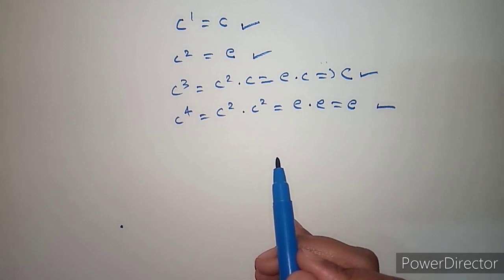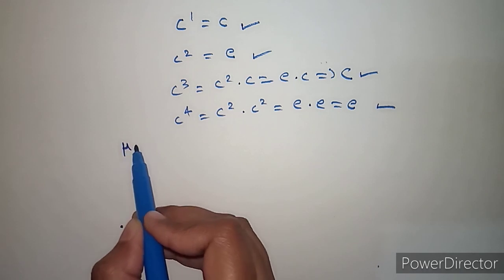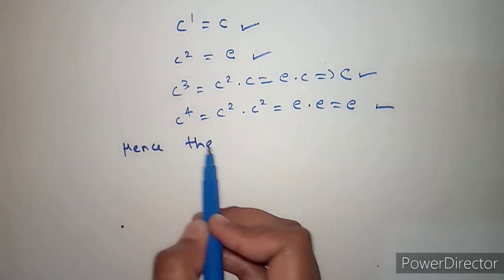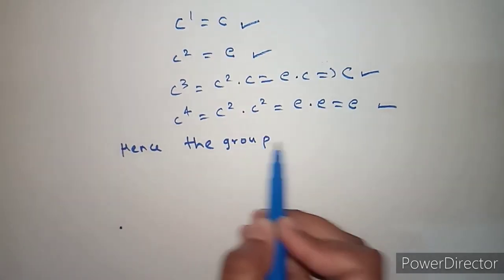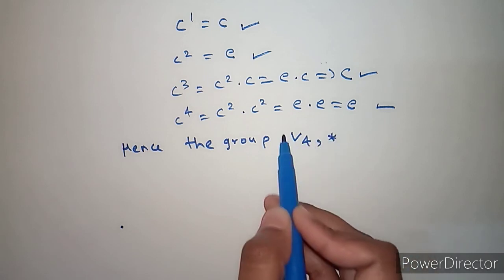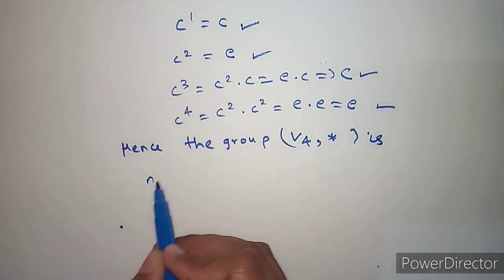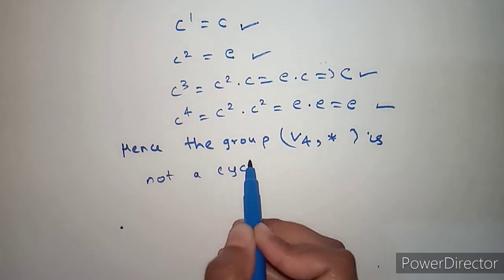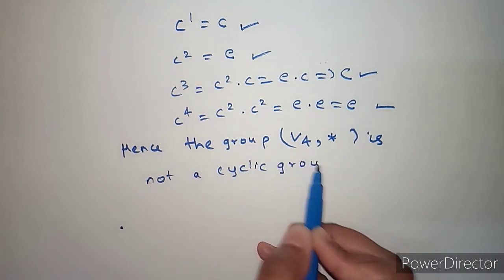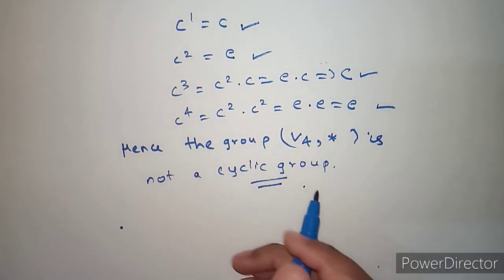A is not a generator. B is not a generator. C is not a generator. E is also not a generator. So no element is generating the set V4. So hence the group V4 under the binary operation multiplication is not a cyclic group.